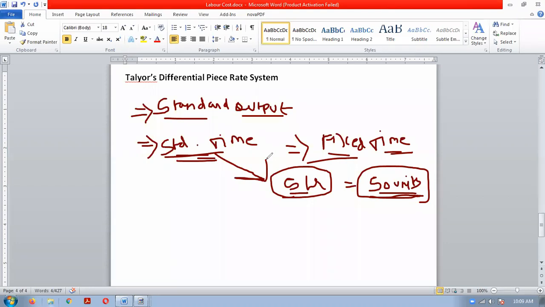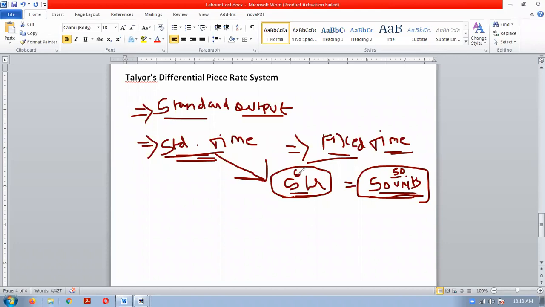And this is known as the standard output in standard time. Two things you have to understand: standard time and standard output. This will be fixed by the company, that every worker is expected to produce at least 50 units in 5 hours.